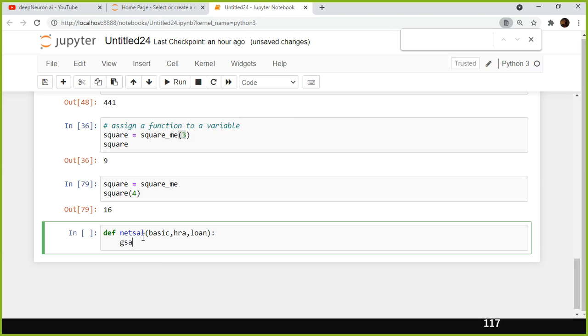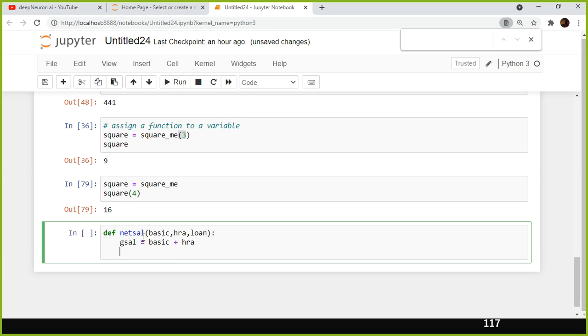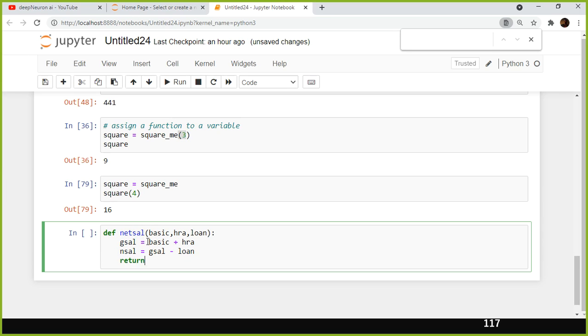In netSal, I'm going to define a variable called gsal. gsal is equivalent to basic plus HRA. And next, this is the body of my function. nsal is equivalent to gsal minus loan amount, and I need to return the nsal. See that when I typed return, automatically it became green. The color became green, which means it's a reserved word. It is not a variable. Like def, return is also a reserved word.